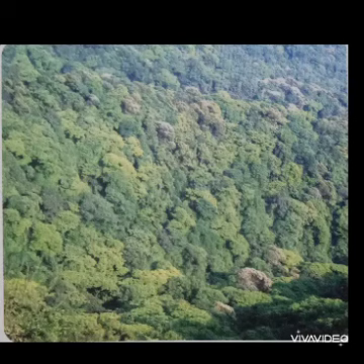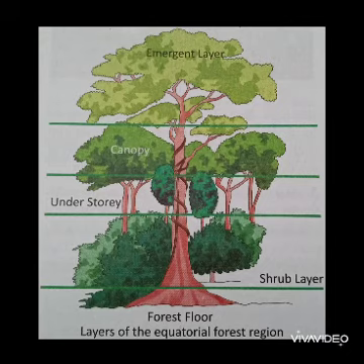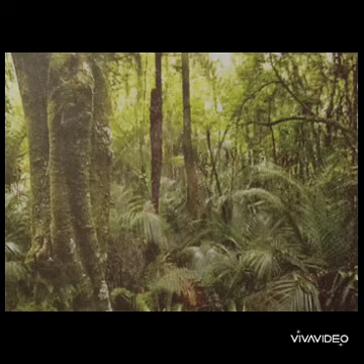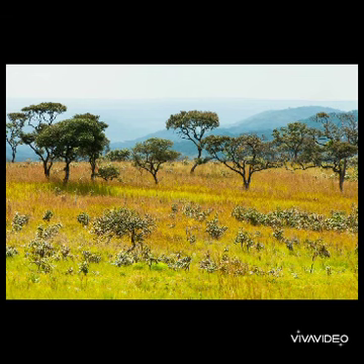Vegetation. Most of the Democratic Republic of Congo is covered with rainforests. The trees in these forests grow very tall and form a canopy which prevents sunlight from reaching the ground. There is a dense growth of creepers and shrubs. A special feature of the trees of this forest is that they are evergreen. In some parts where the climate is not so hot and wet, the vegetation is different. Here grasslands with short trees are found. These grasslands are called savanna.